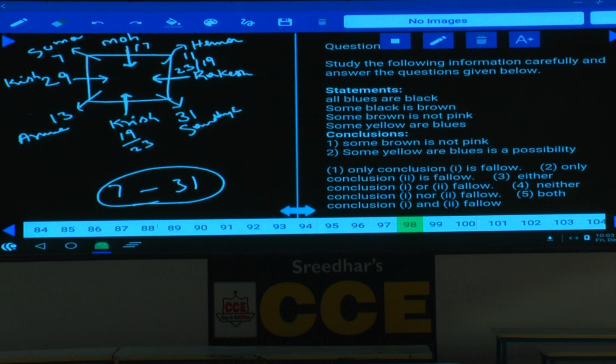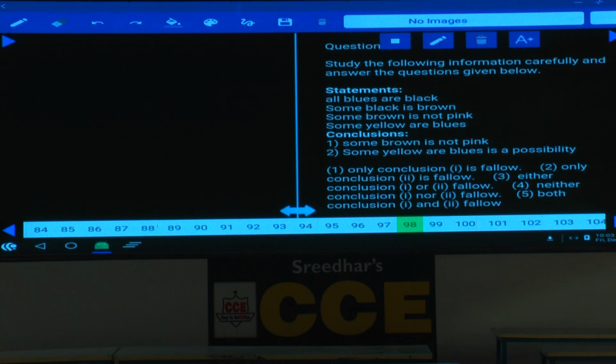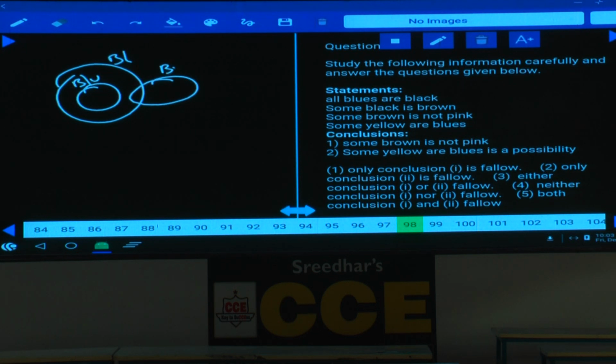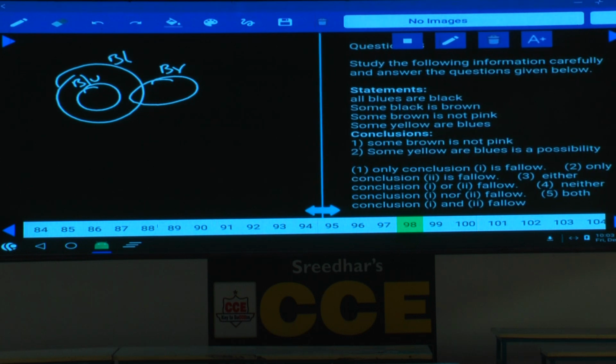Now in this 98, all blues are black. All these blues are black. Next one, some black is brown. Some of the black is brown. And some brown is not pink. And some yellows are blues. Some of the yellows are blues. Pink can be here. So: all blues are black, some black are brown, some brown are not pink, some yellow are blues.